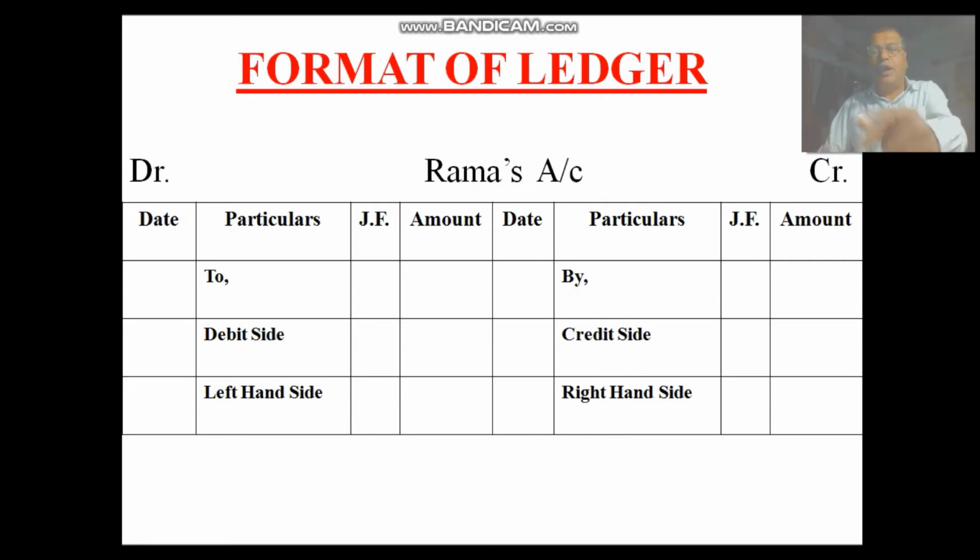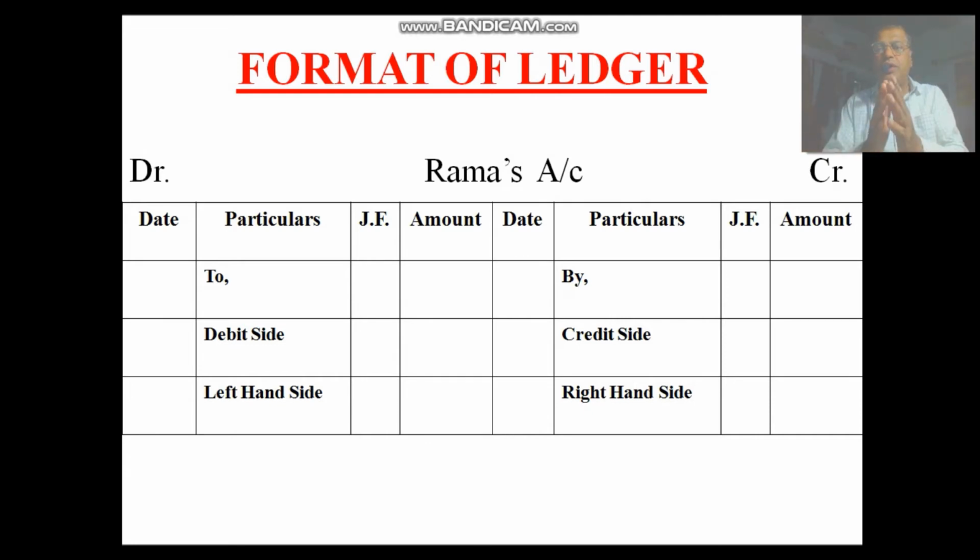Take for example Rama's account. In the middle of the page, we should draw 2 transverse lines. Those transverse lines show that the page is divided into 2 parts.